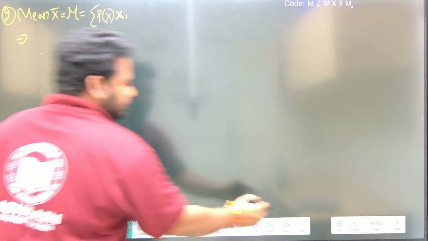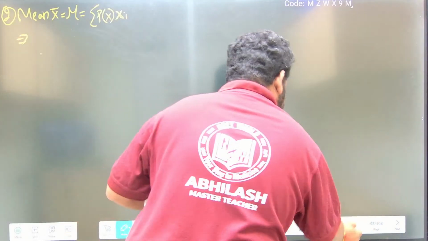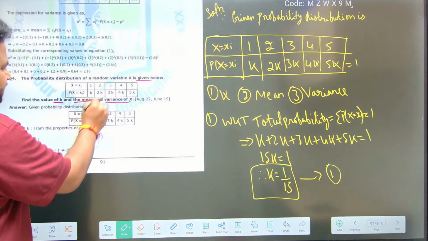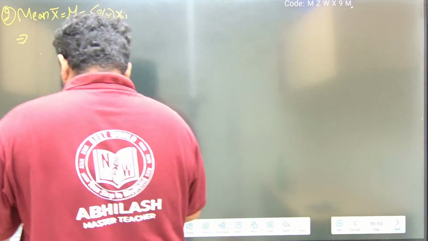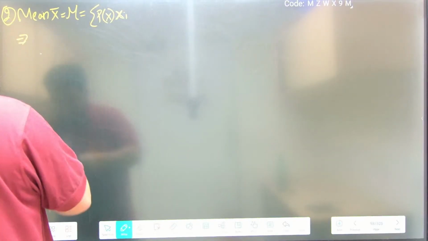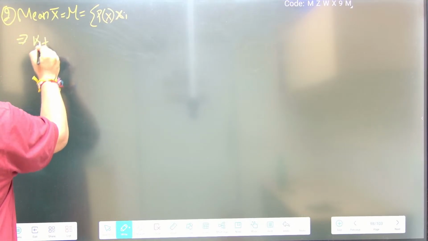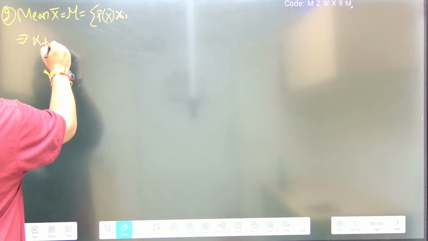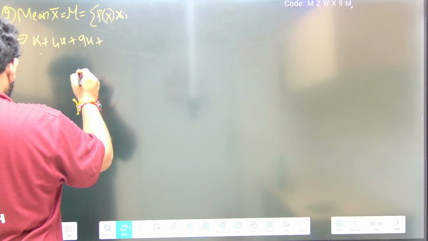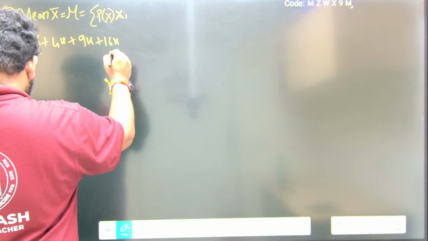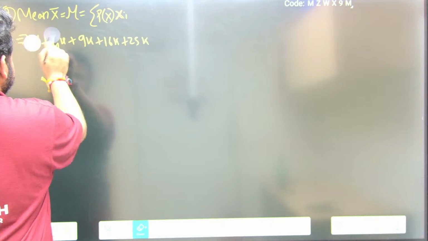So let me take up the question here. We have to multiply each x with its p of xi and add them. So we will have 1 into k, which is k, plus 2 into 2k, which is 4k, plus 3 into 3k, which is 9k, plus 4 into 4k, which is 16k, plus 5 into 5k, which is 25k. Let me write the steps, no need to skip any step.